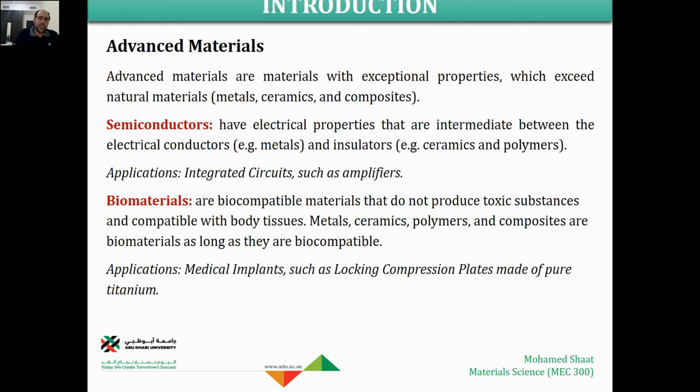So the key idea here is that we found that if we were able to tailor the microstructure of the material, we could enhance some of the chemical, mechanical, and physical properties of a material. And this would result in a new form of a material. This would allow us to develop new materials as advanced materials that we have currently developed in the field of material science and in the field of engineering science in general.